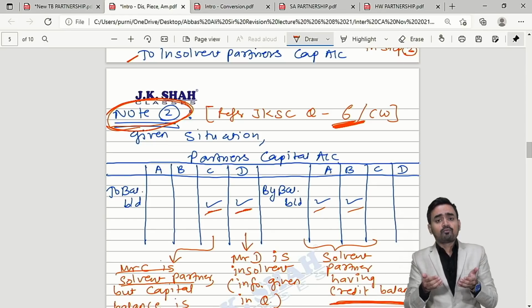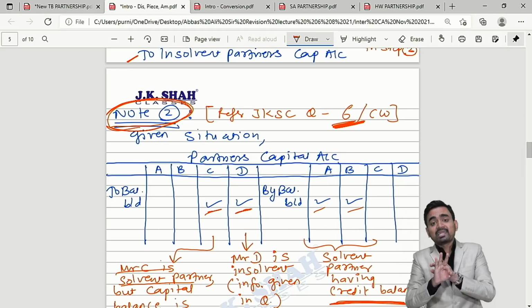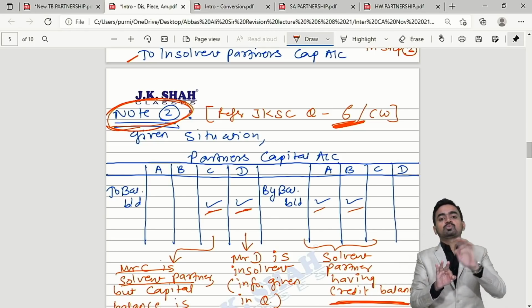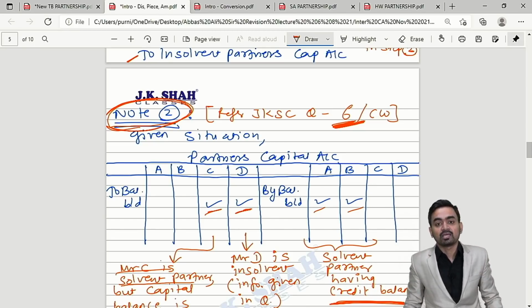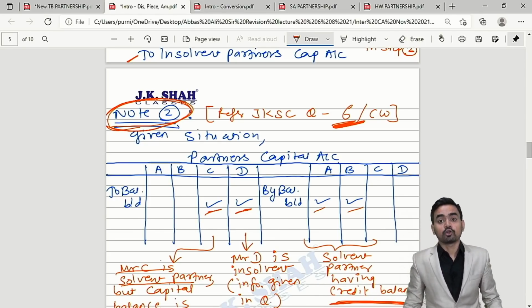What steps and what process have we covered in dissolution of firm? Total 9 steps is clear in your mind. 3 steps for insolvency, and that too with the clarity that in step number 1, whether debit balance or credit balance, all the solvent partners will bring their share of realization loss. In step number 2, capital balance of solvent partners having credit balance, because the solvent partner having debit balance will not bear any insolvency loss. I hope this theory is precisely clear in your mind.